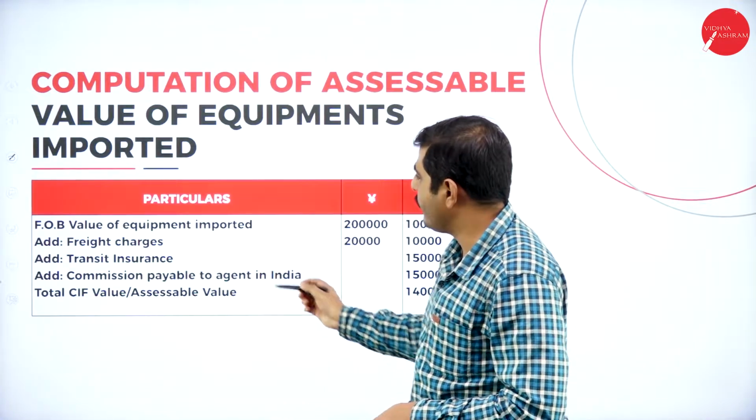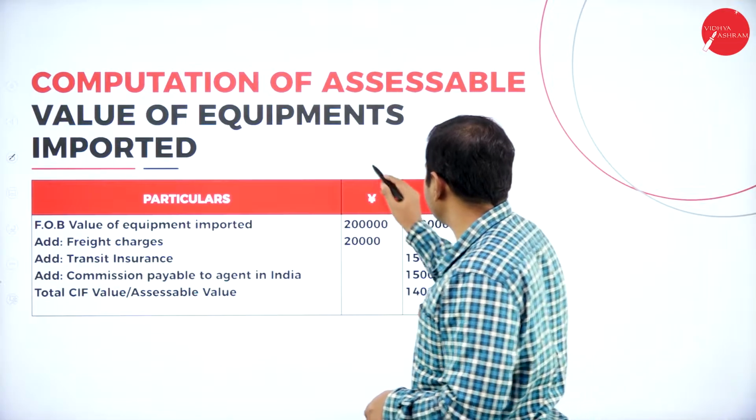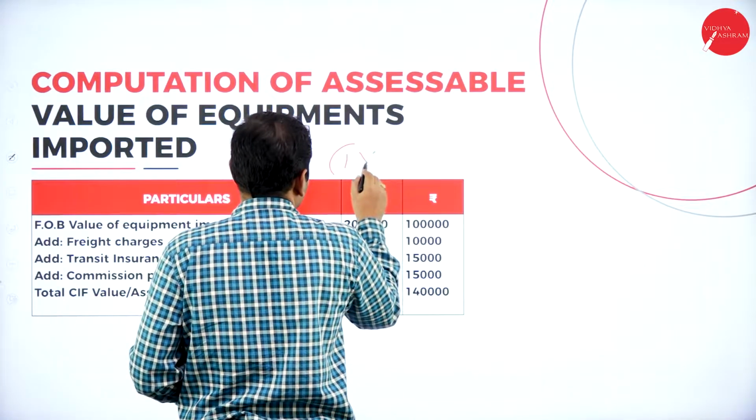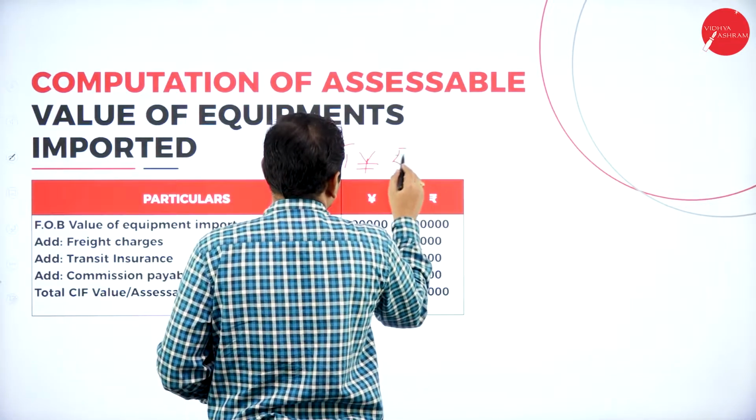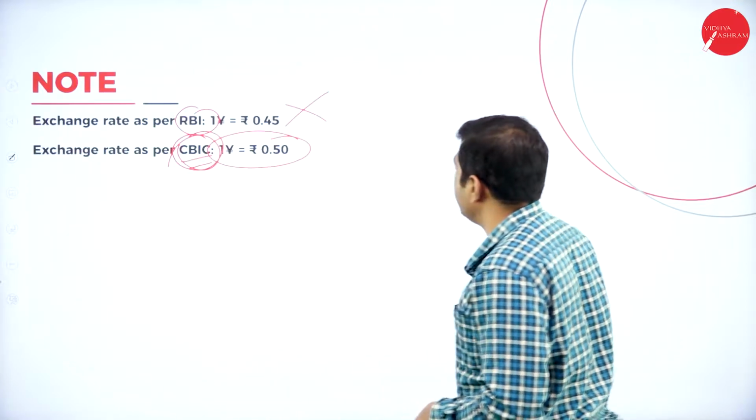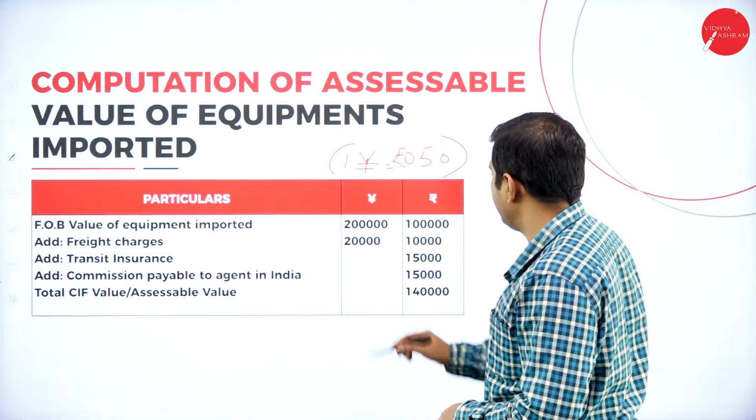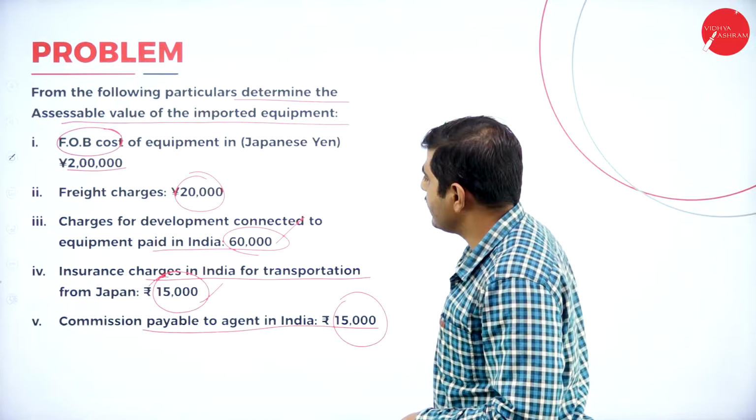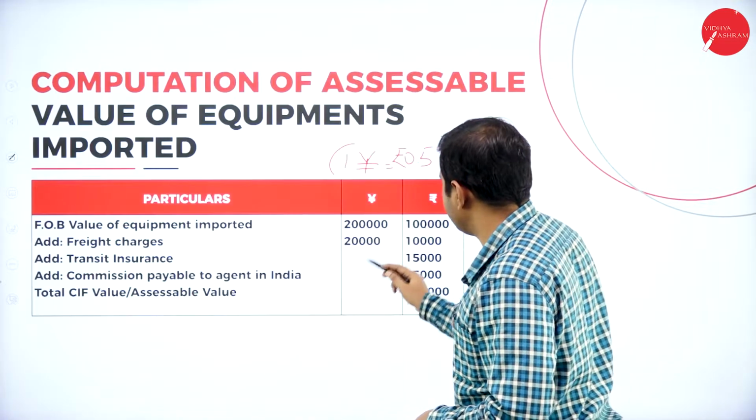Now let's do the problem. The FOB value of equipment imported is 2 lakh yen. If you convert this, what is the rate here? 1 yen equals 0.50 rupees. Now if you convert at 0.50, 2 lakh yen will become 1 lakh rupees. Next one, add freight charges. See here, what is the freight charge? 20,000 yen, which is 10,000 rupees. We should add freight charges.